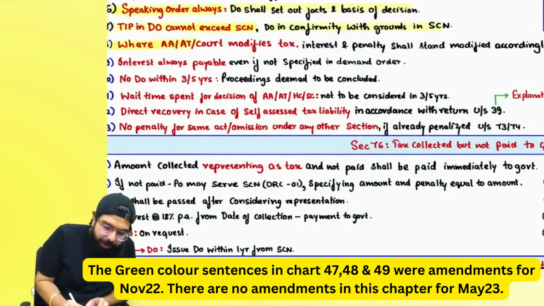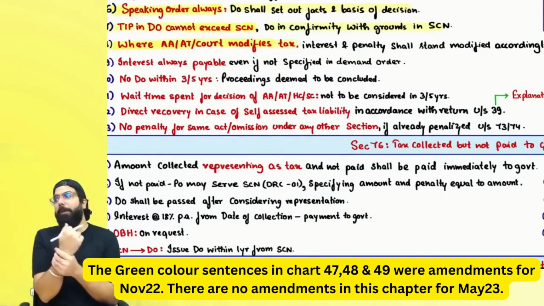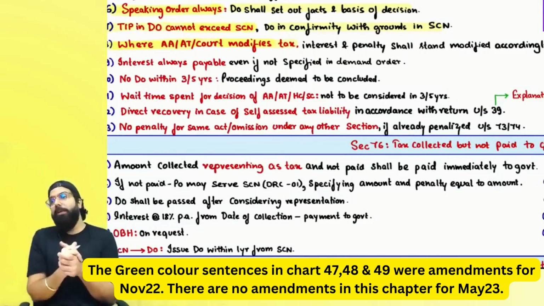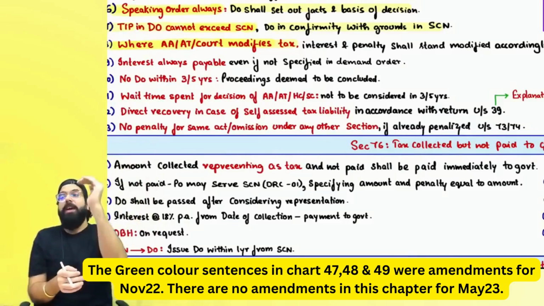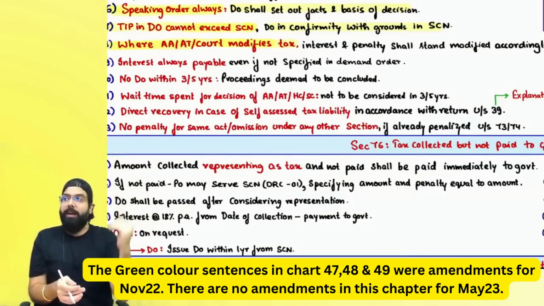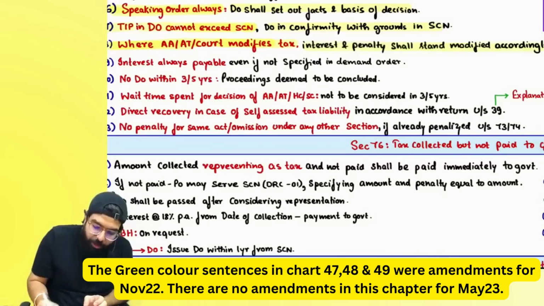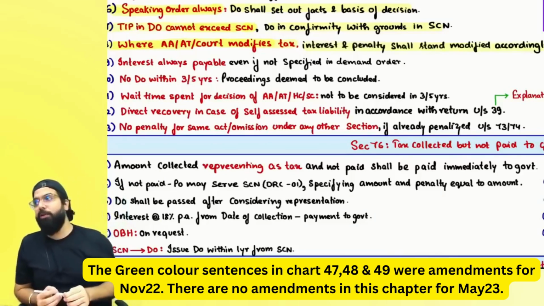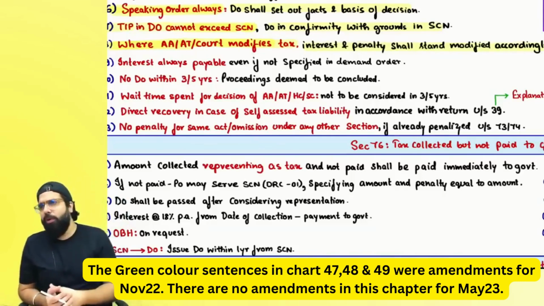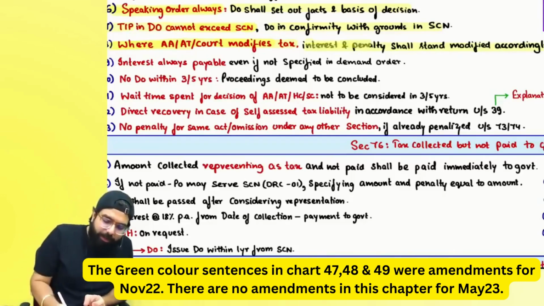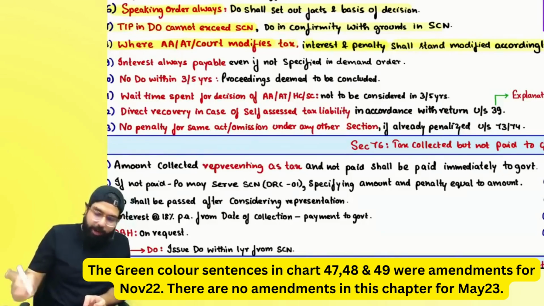Where the appellate authority, appellate tribunal or court modifies tax, then always remember, if you went to the appellate authority, appellate tribunal, or high court, and they modified the tax: if they increased the tax, then interest and penalty also get increased. If they reduce the tax, then sir, interest and penalty also will get reduced. So wherever the appellate authority, appellate tribunal, high court or supreme court modified the tax, always remember interest and penalty shall stand modified.